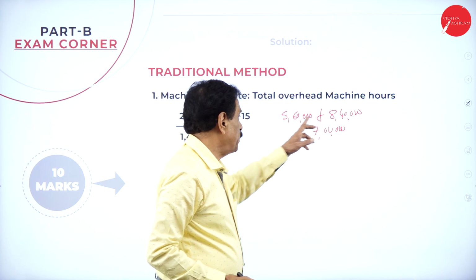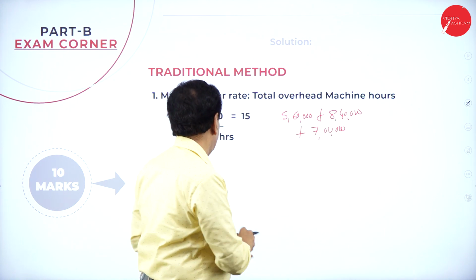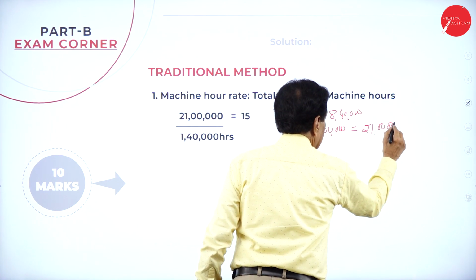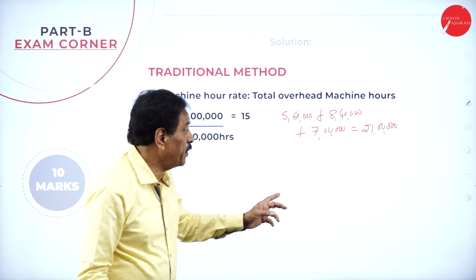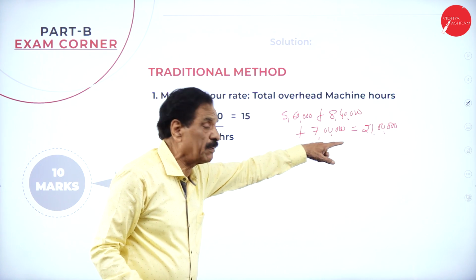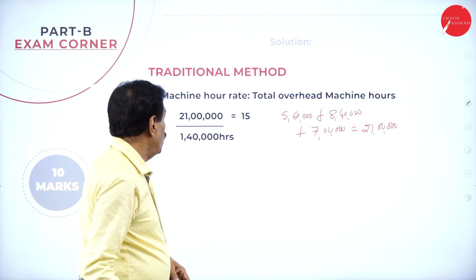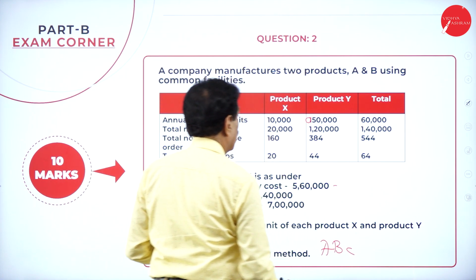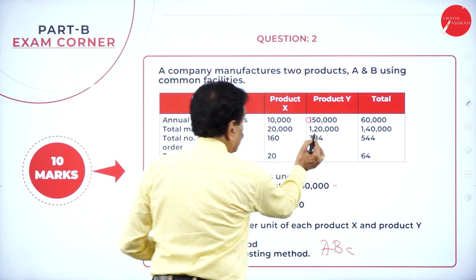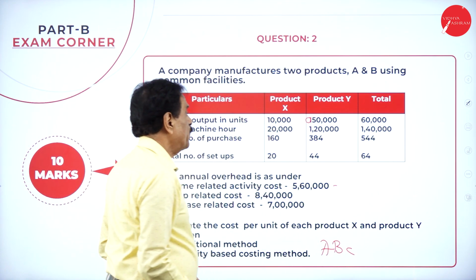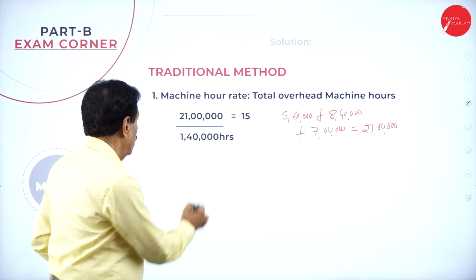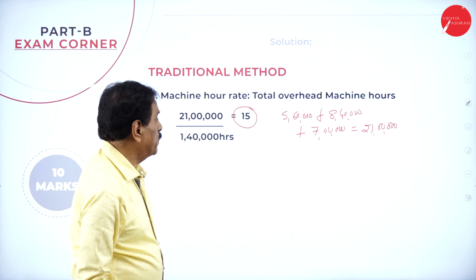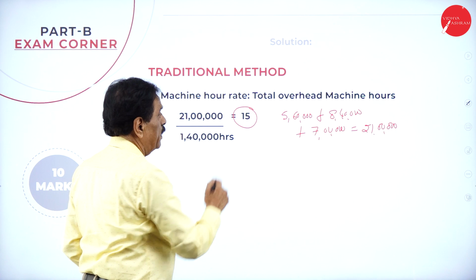This is 8 plus 5, 13 plus 14 plus 7, which is 21 lakh total expenditure. So 5,60,000, 8,40,000 plus 7 lakh is 21 lakh. Now see how many hours there are. The total number of hours is 1,40,000. Per hour is how much? Machine hour rate per hour is 15 rupees. This goes to machine hour rate overhead.